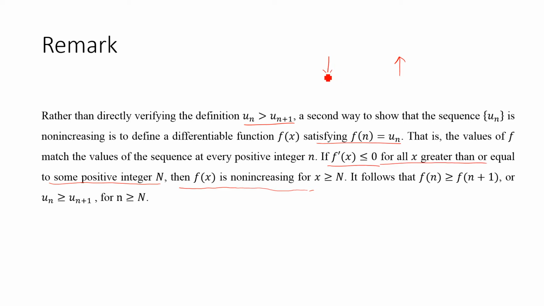So decreasing and constant together, we can say that the function is non-increasing, right? So if you are unable to find the relation between un and un plus 1, you can find this relation by taking the derivative and checking its sign. If it is less than or equal to 0, you can conclude that the sequence is non-increasing.